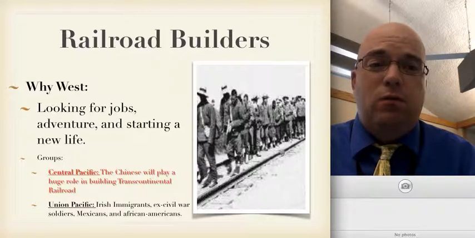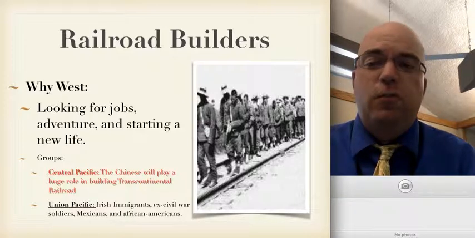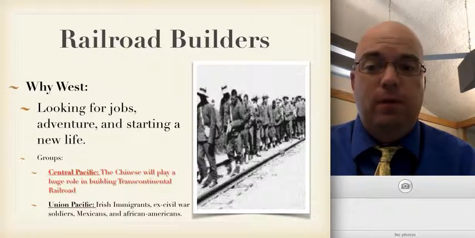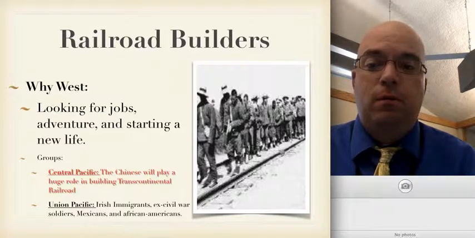The building of the railroads takes place after the Civil War, and so a lot of Americans who have fought in the Civil War are looking for a new place to go to start over, to start a new life. Now, the Central Pacific, which started in California, will have one major immigrant group play a very pivotal role in the building of that part of the railroad, and that will be the Chinese Americans. And they had a big section in our Story of Us video clip that talked about the importance the Chinese had in building the railroad.